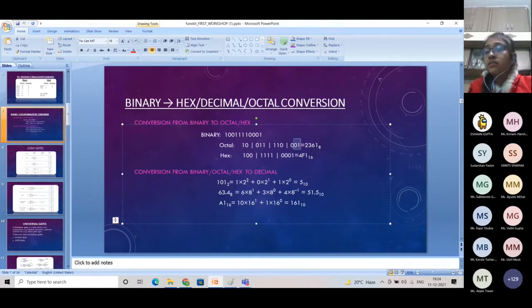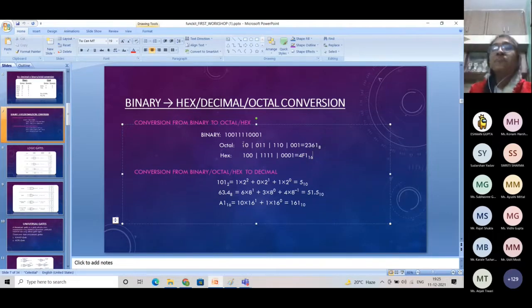Hence, we will take a group of 3 bits from the right hand side. For example, you can see in this case, we have taken a group of 3 here, a group of 3 here, a group of 3 here, and in the last, whatever number may remain, you can leave it as it is.